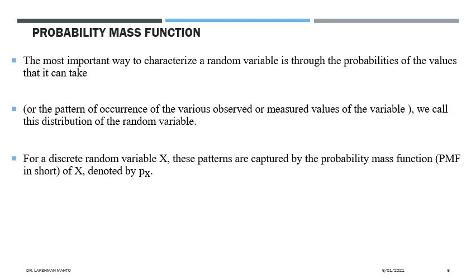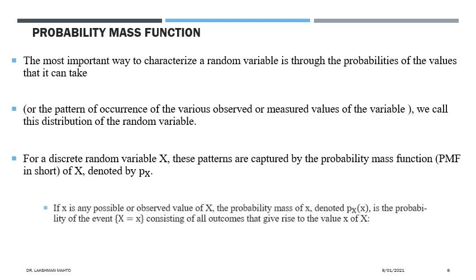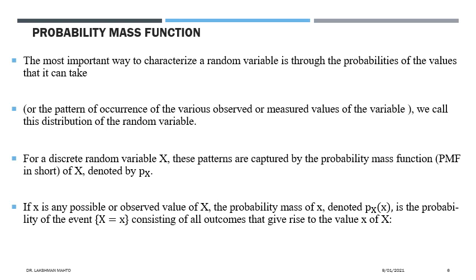In short, we denote it by PMF, probability mass function, and mathematically we denote it by Px. It is a function, Px. How do we define it? Like this: if x is any possible observed value of the random variable X, then the probability mass of x, which we denote by Px of x, is the probability of the event that X is observing the value x.